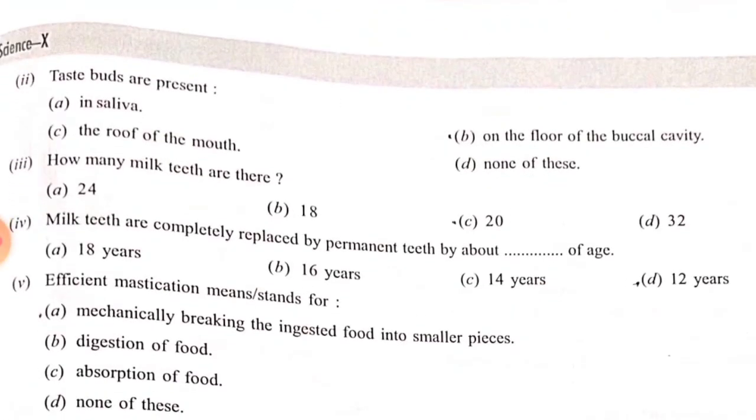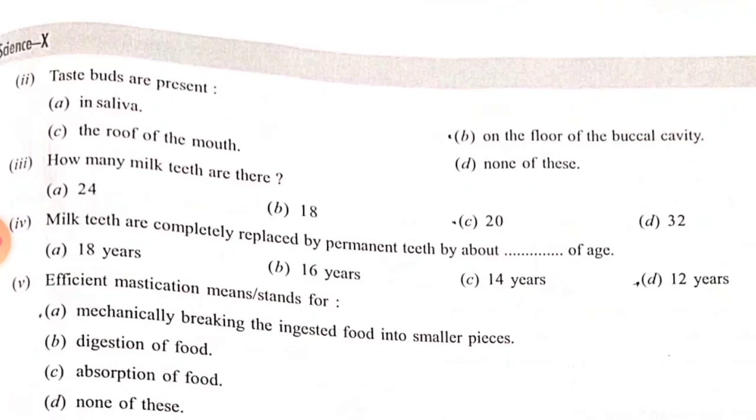So the second question is given there. The taste buds are present. Option A in saliva, option B on the floor of the buccal cavity, option C on the roof of the mouth, and option D none of these. So you know that option B is the correct one, on the floor of the buccal cavity. Now turn to the next.